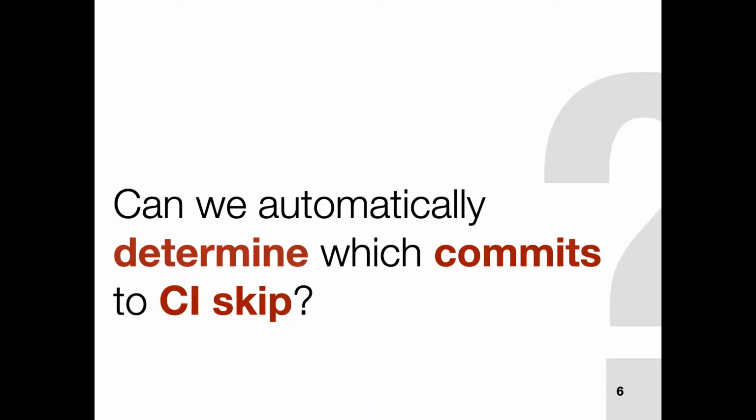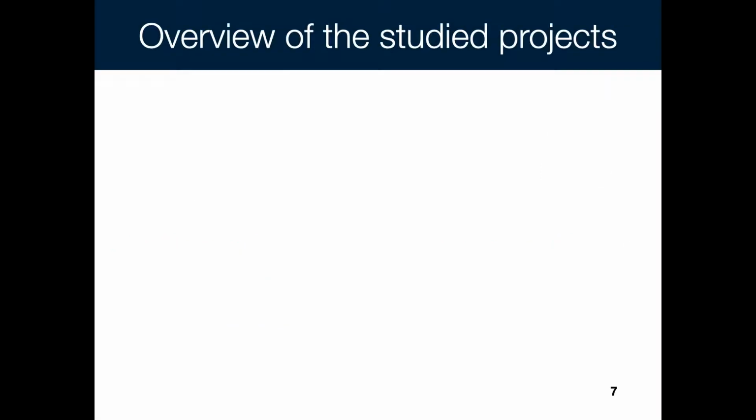on other tasks. Therefore, the main goal of this study is to propose a technique or a solution to help developers identify which commits to CI skip with good accuracy. And basically, we propose to use a machine learning approach.